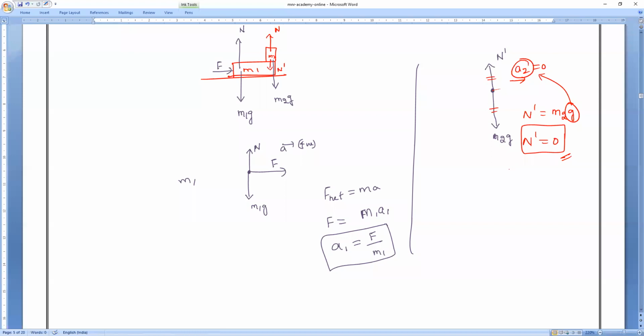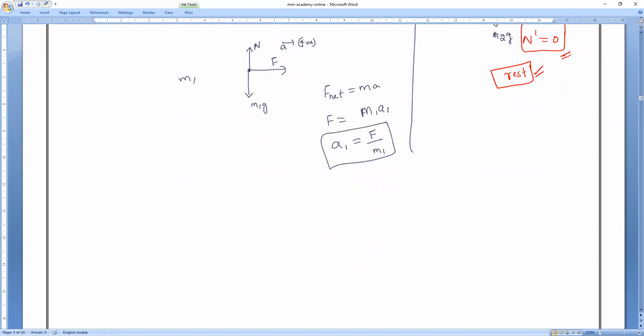So that body remains in state of what, rest or motion? Rest only. So what is the acceleration? There is no common acceleration. Only who is having acceleration? Body 1 alone is having acceleration. So body 2 acceleration is equal to how much? 0.